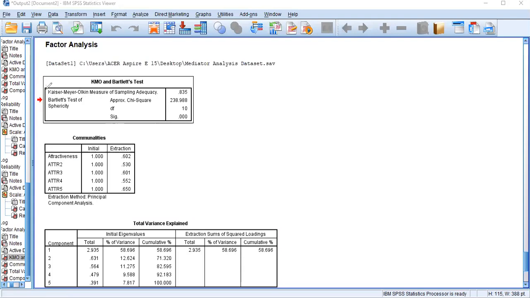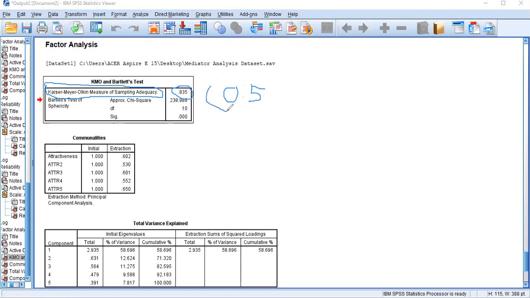Okay, now here you can see Kaiser-Meyer-Olkin measure of sampling adequacy. You can see this one, the highlighted points. Now please remember this value should be greater than 0.5.